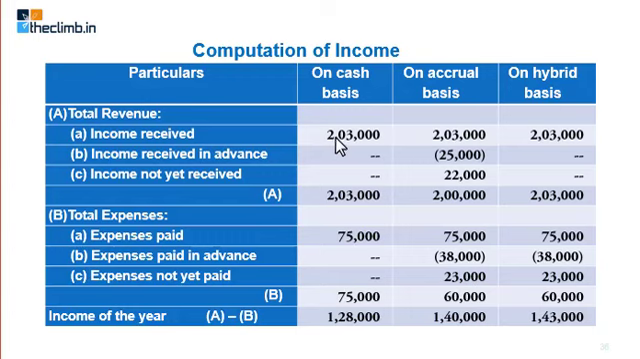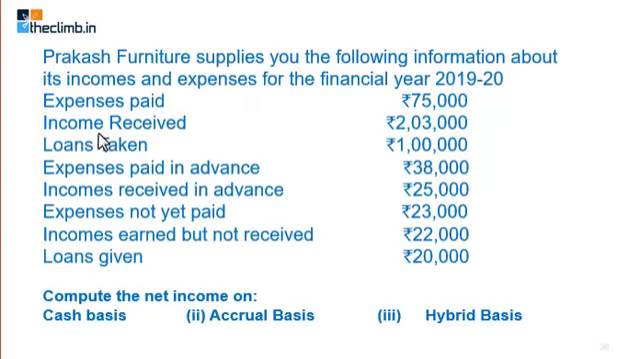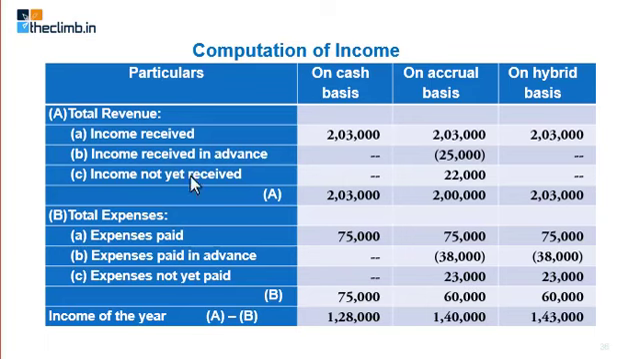So income received is 2,03,000. Whether it is cash basis, accrual basis or hybrid, in all the three places income received is 2,03,000. Now relating to income, this one, income received in advance 25,000. So 25 is received in advance, which is not your income, but you have received it. So when you go for cash basis, income received in advance, you don't treat it.